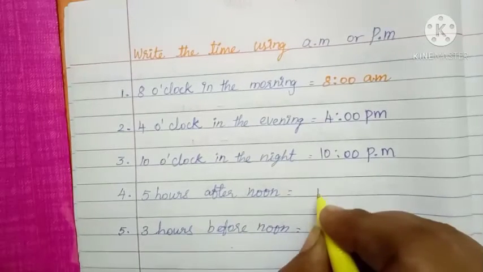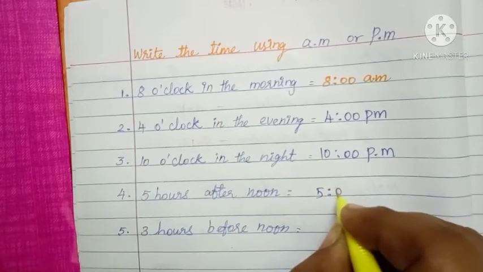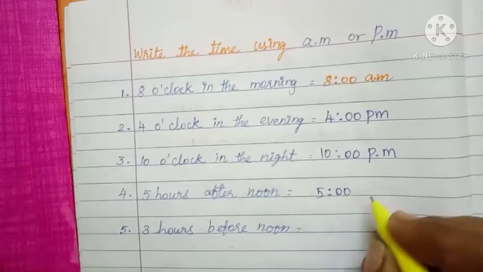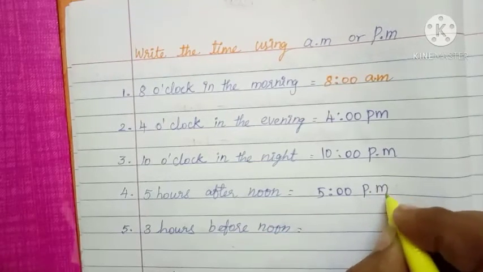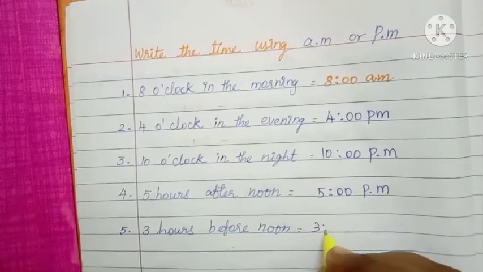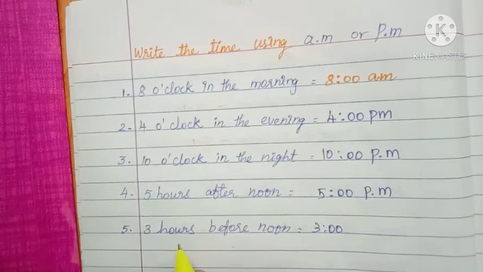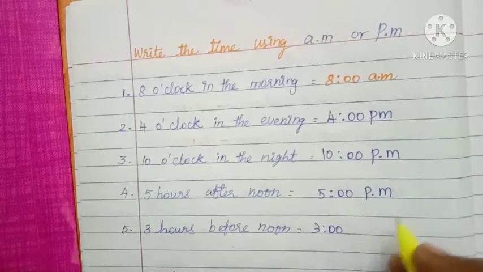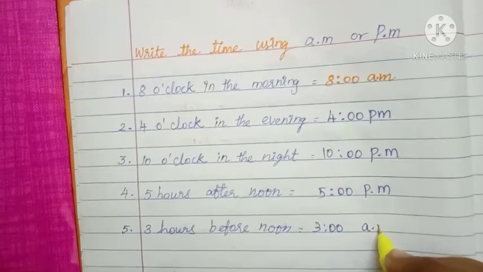Night means you write PM. 5 hours, write 5. Minutes is 0. Afternoon means PM. Then 3 hours, write 3. Then before noon, you write AM.